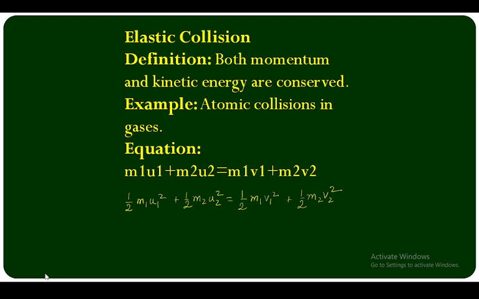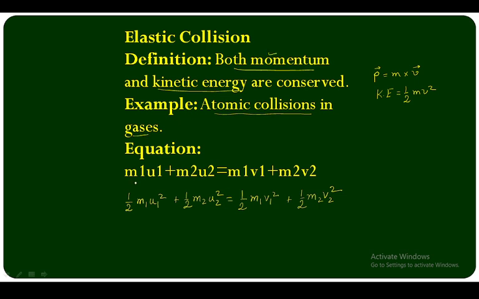Next one: what is elastic collision? What is the definition? Here you can see that both momentum and kinetic energy are conserved. Momentum can be represented as p equal to m into v, that is mass into velocity. And kinetic energy can be written in the formula as half mv square. Atomic collisions in gases are examples of elastic collisions. Here both momentum and kinetic energy are conserved.